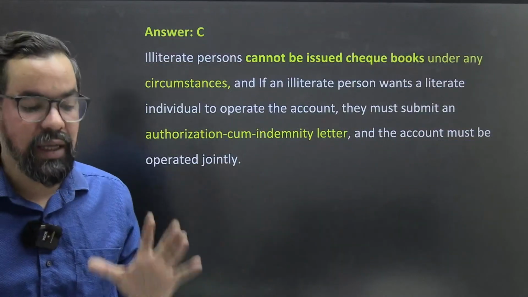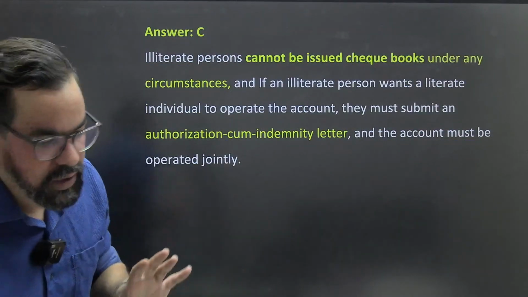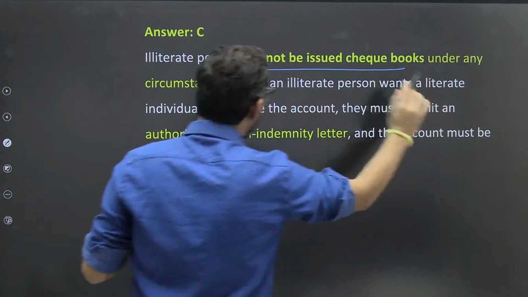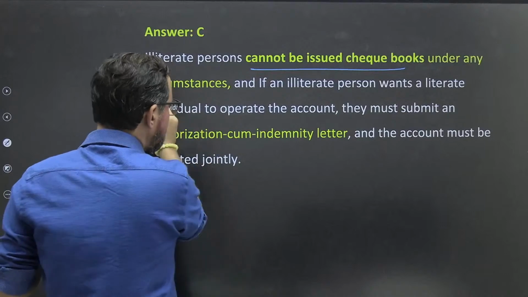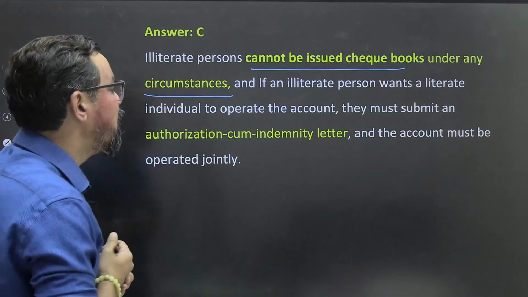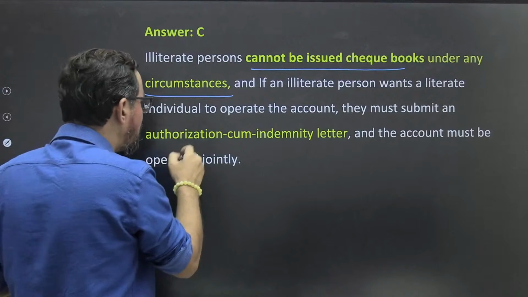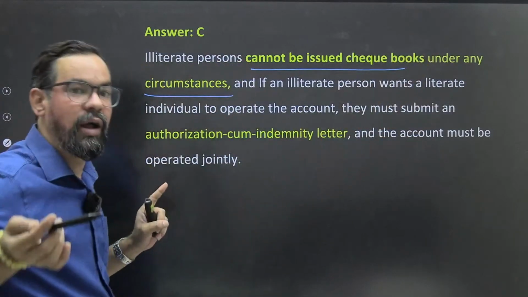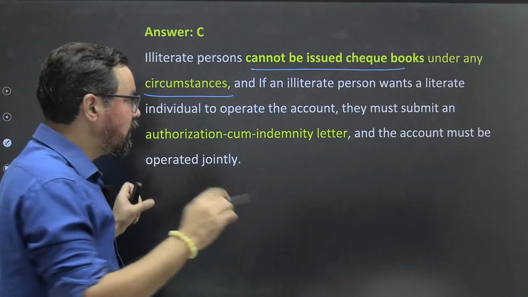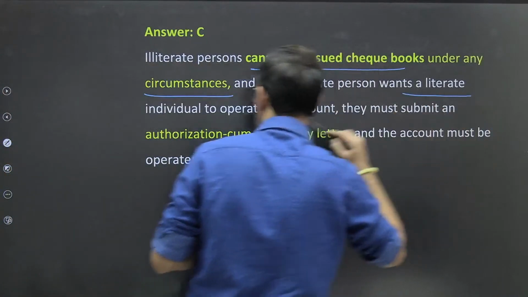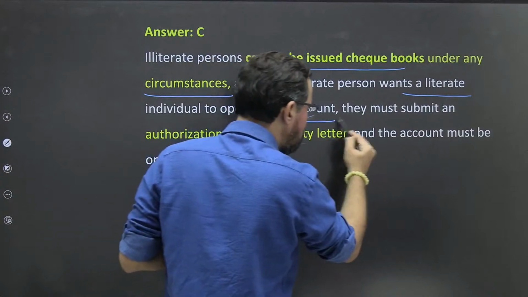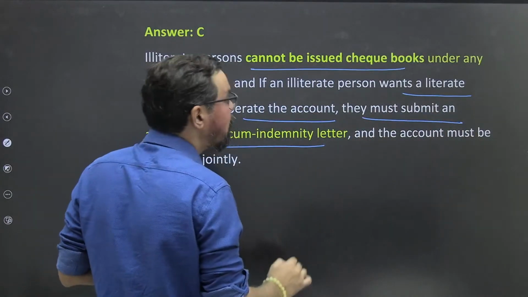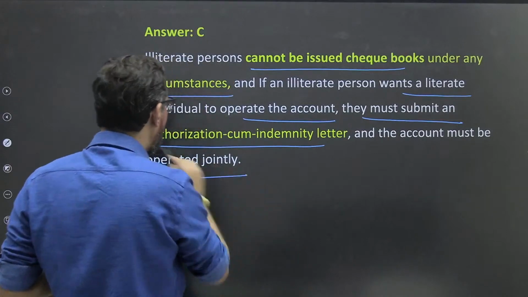ठीक है, so that is the guidelines and that is generally part of this particular one. ठीक है, so illiterate person cannot be issued checkbook under any circumstances. See, it is clearly mentioned here. And if illiterate person wants a literate person, ठीक है, an illiterate person cannot have another illiterate person, right? So they will be requiring one literate person to operate the accounts. They must submit an authorization cum indemnity letter and the account must be operated jointly.